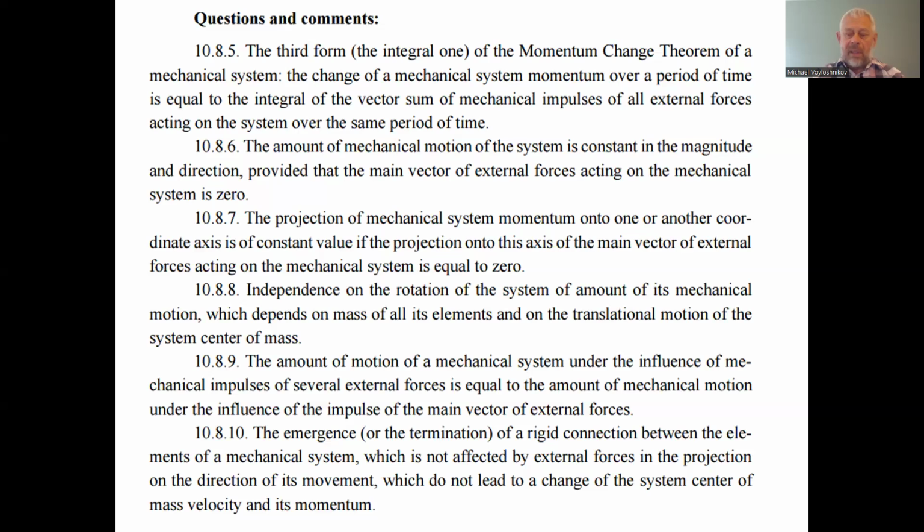In this definite case, we know for sure that internal forces do not lead to the change of the momentum of the mechanical system. That is why, because in this case, we can consider only the motion of the mechanical system elements together. They do not lead to change of the system center of mass velocity and its momentum.